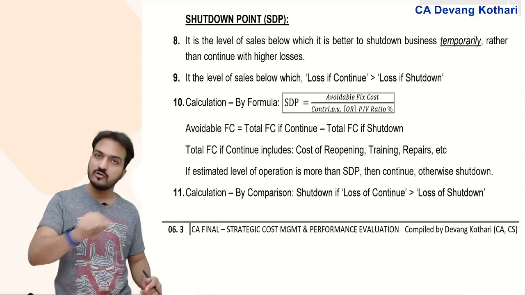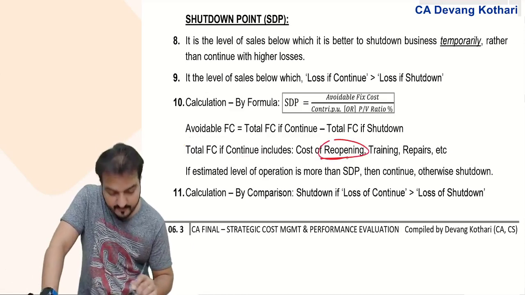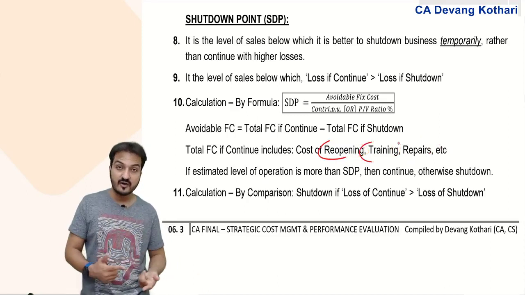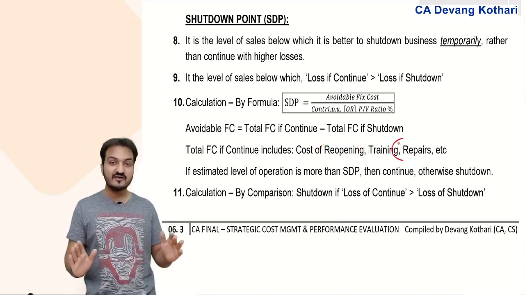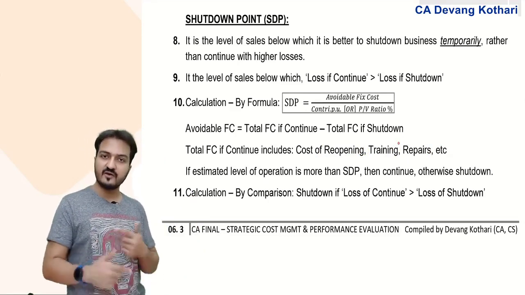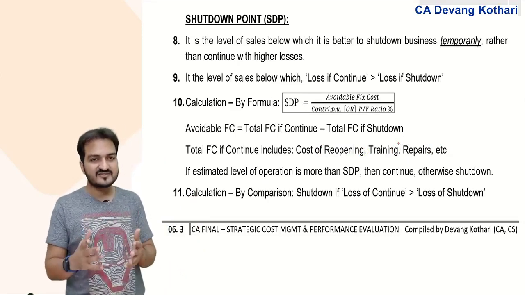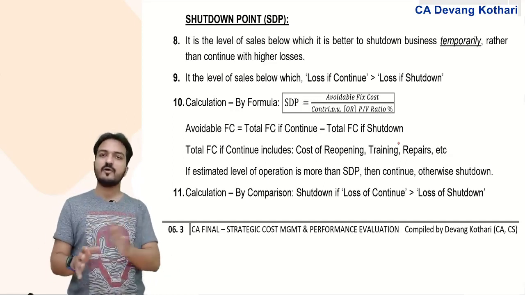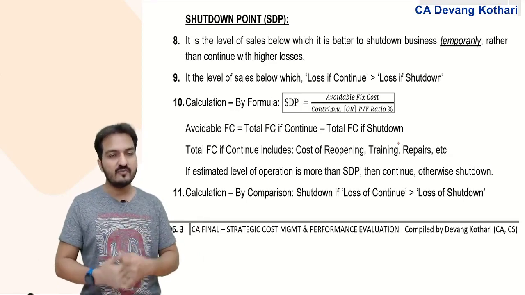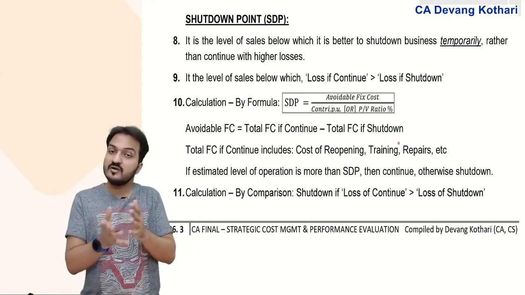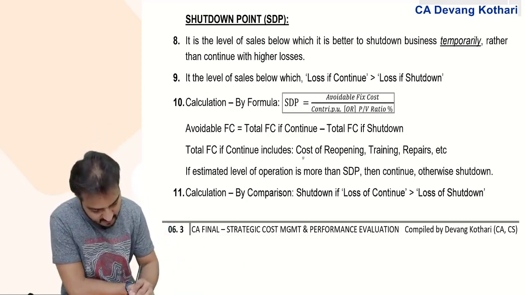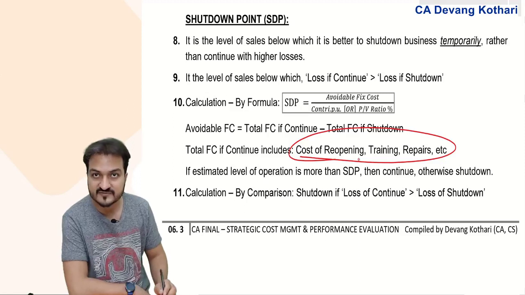Plus, it will also include the cost of reopening, training, repairs, etc. Because after shutting down for a few months, when I restart, I might have to incur the cost of reopening, the cost of retraining the employees, the cost of repairs. Isn't all that incurred because of shutting down? Yes, so that should also be part of my avoidable fixed cost, because if I did not decide to shut down, then this cost would also be avoided. So my total fixed cost will include cost of reopening, training and repairs.